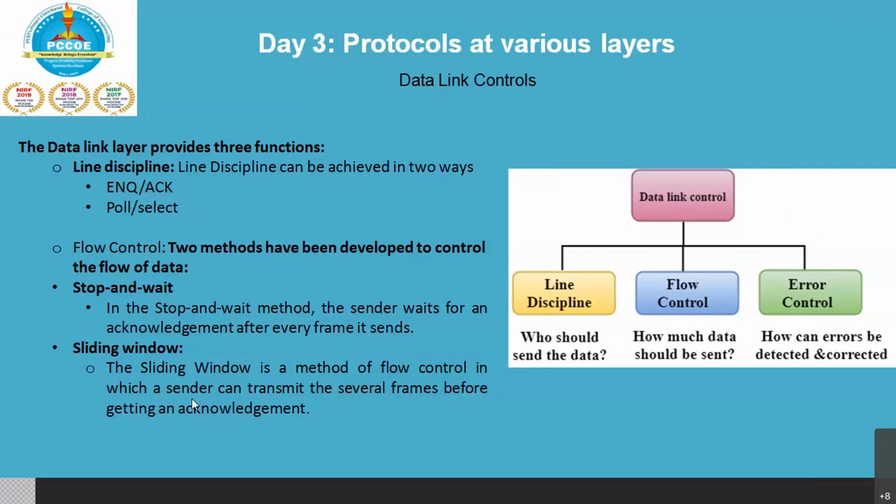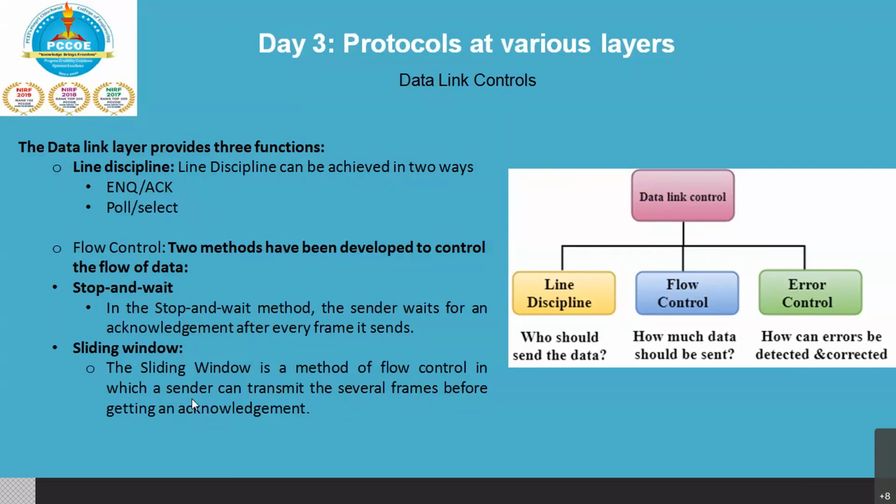So a single acknowledgement and multiple frames. One window would be assigned to me, and using that window I am going to send all my frames, and the receiver is going to send only one acknowledgement for multiple frames.